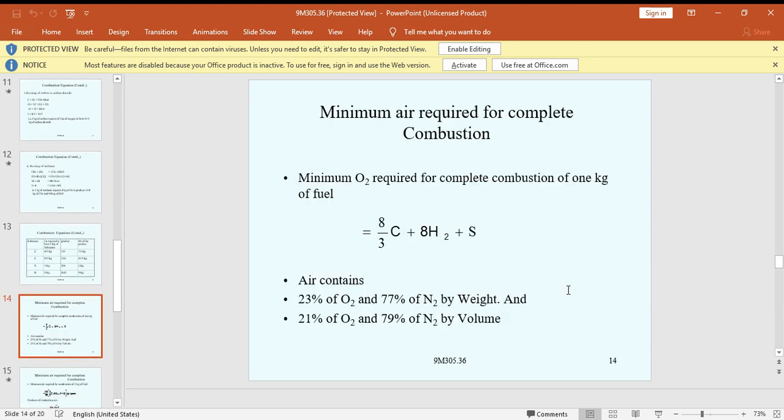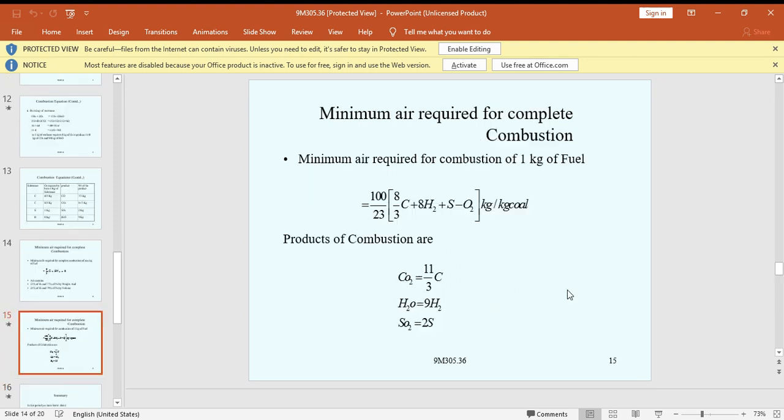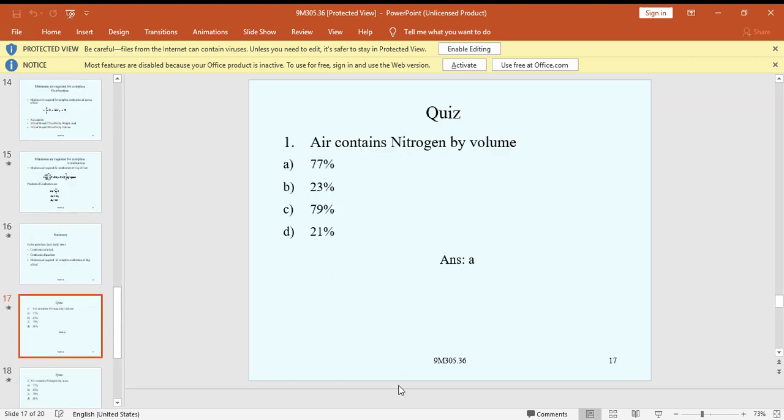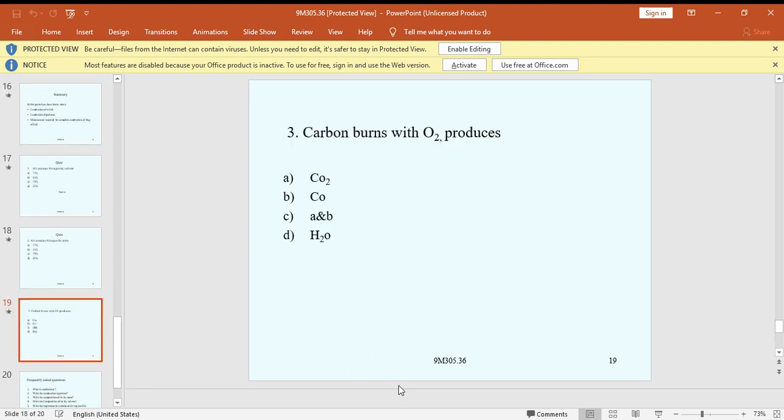The minimum oxygen requirement for complete combustion of 1 kg of fuel is 8 by 3 C plus 8 H2 plus S. Air contains 23% O2 and 77% N2 by weight, and 21% O2 and 79% N2 by volume. Then the total minimum air required for complete combustion is 100 by 23 into (8 by 3 C plus 8 H2 plus S minus O2) kg. The products are CO2, 11 by 3 C; H2O, 9 H2; and SO2, 2 S. Air contains nitrogen by volume 79%, and by mass 77%.